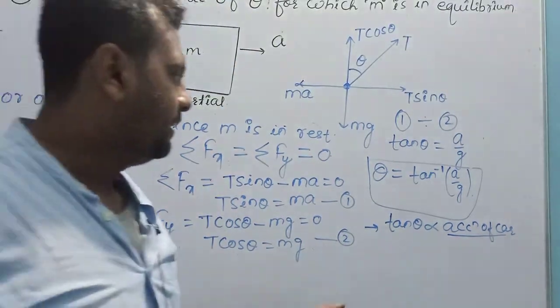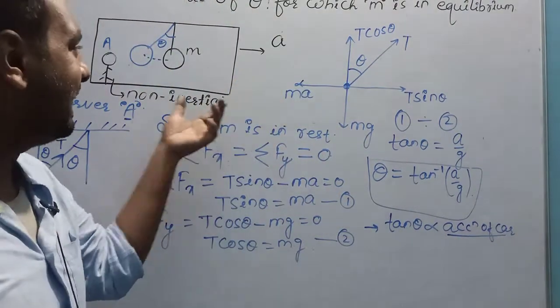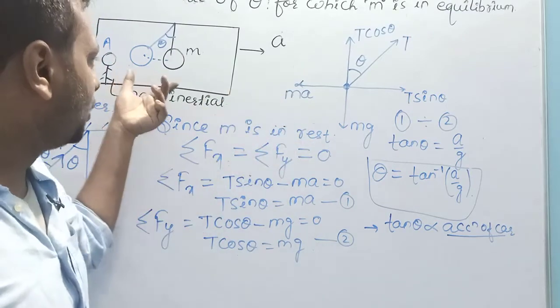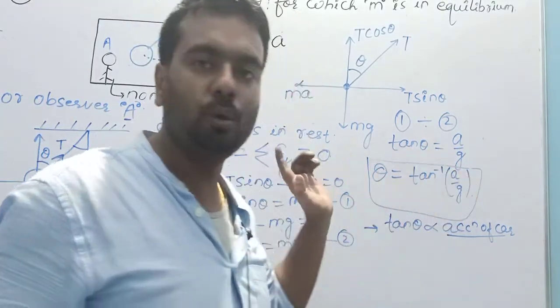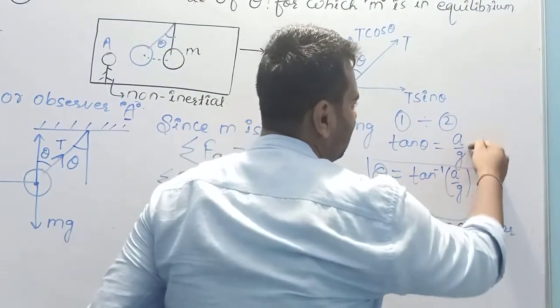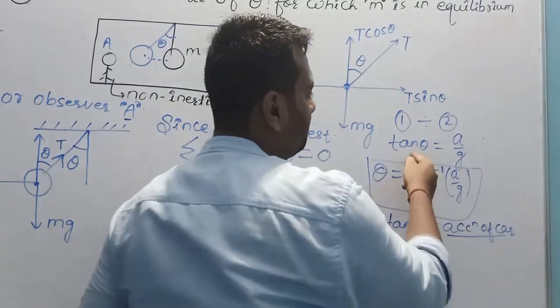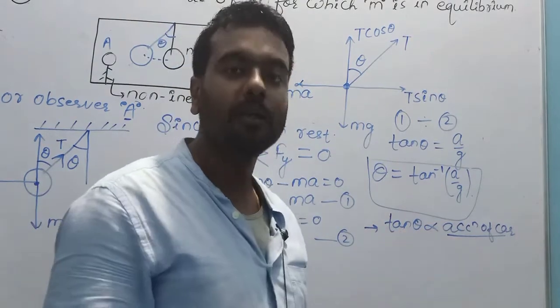So if the car is accelerating with high acceleration, if its velocity is very high, then the value of acceleration will also be high. If in this fraction the numerator is very large as compared to the denominator, tan theta will be very large, so theta will also be high.